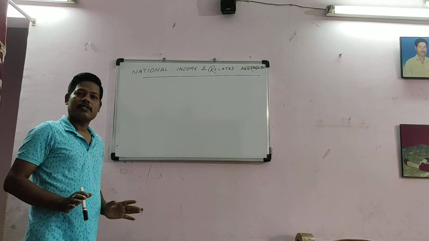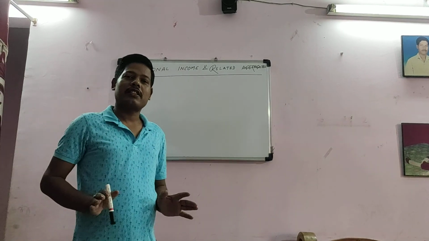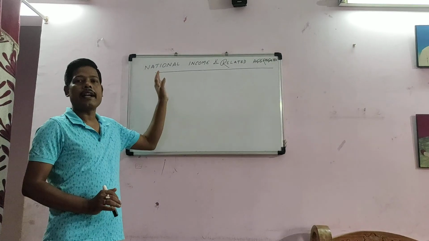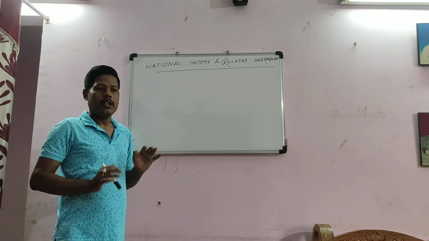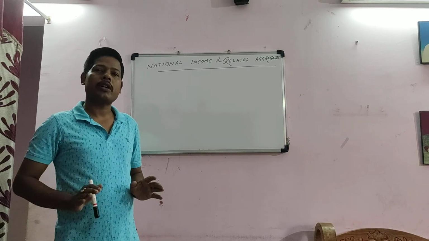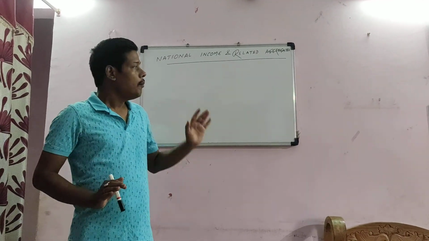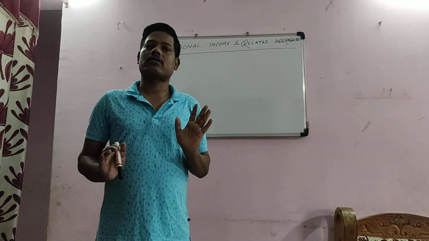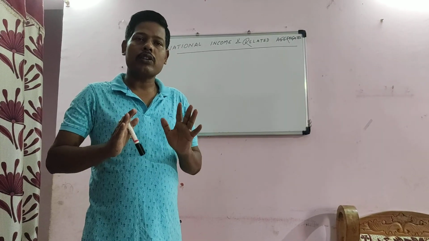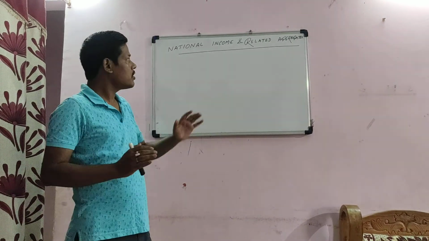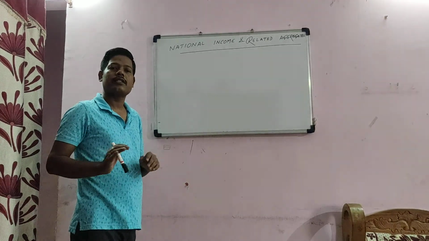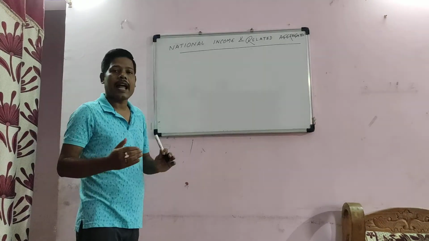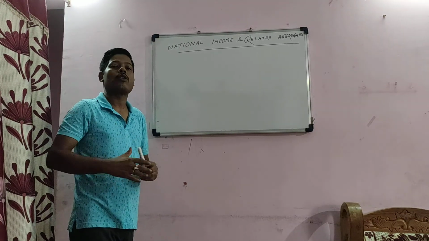Good morning, friends. Now we are going to discuss the first chapter of our macroeconomics, that is national income and related aggregates. In class 11, you have studied different concepts of microeconomics, but this national income and related aggregates is a concept of macroeconomics. Before going to discuss this chapter, first we have to discuss what actually is macroeconomics and why national income is a concept of macroeconomic analysis.